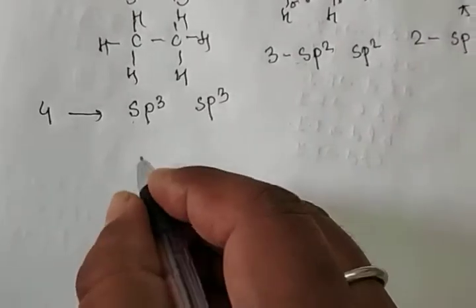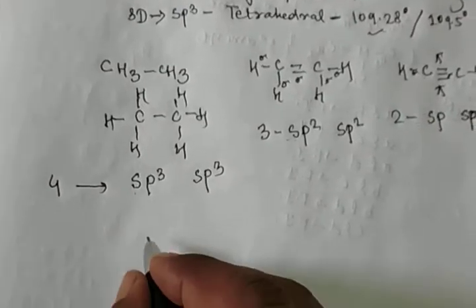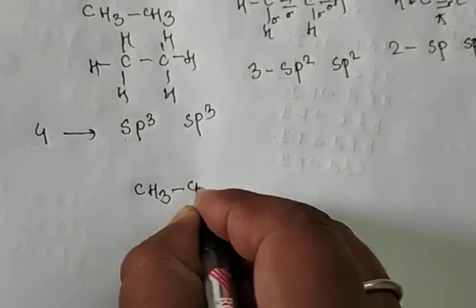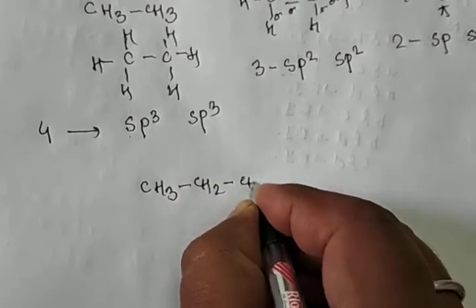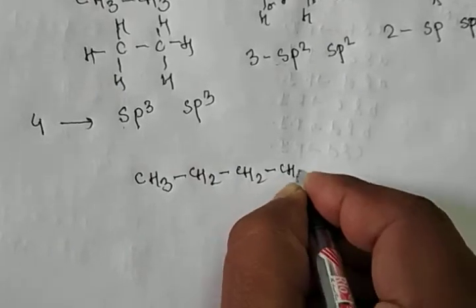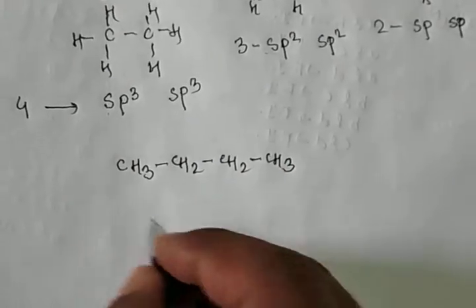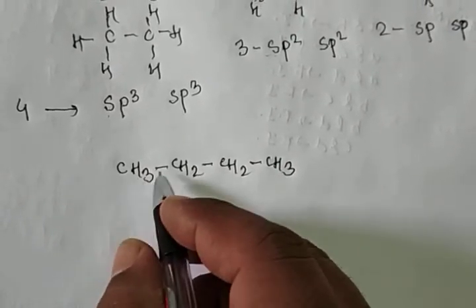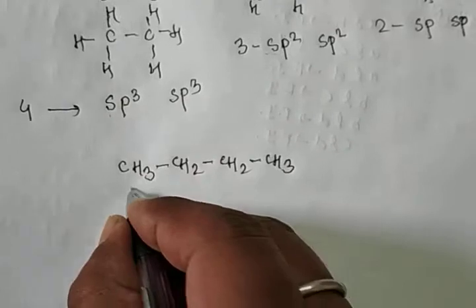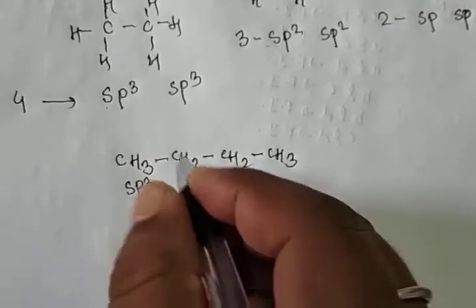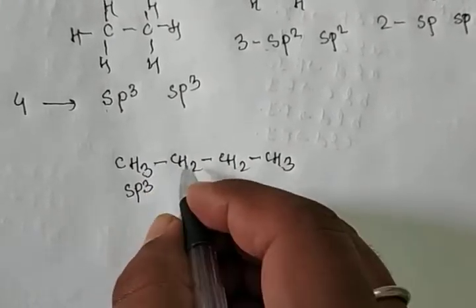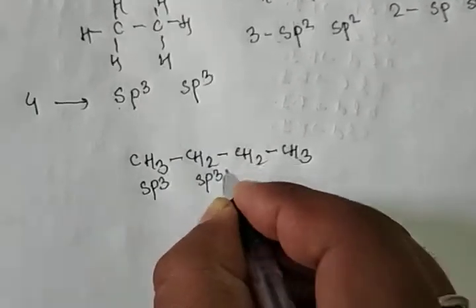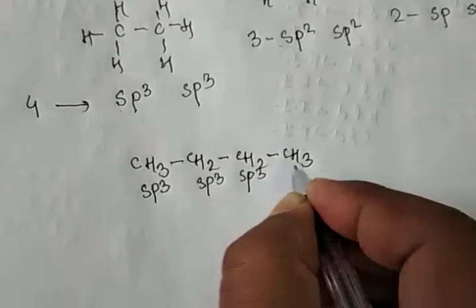Now suppose you have a different formula. Suppose you have CH3 single bond CH2 single bond CH2 single bond CH3. First you draw the structure. This carbon is attached with 3 hydrogens, 3 sigma bonds, and 1 more bond. It means 4, so sp3. This carbon is attached with 2 single bonds and 2 hydrogen single bonds. So there are 4, sp3. This is also sp3. This is also sp3.